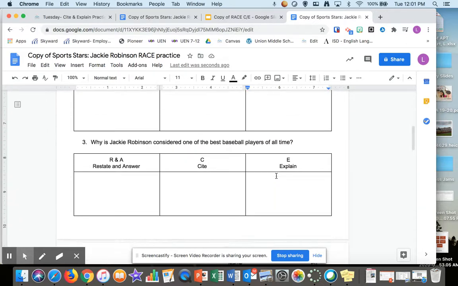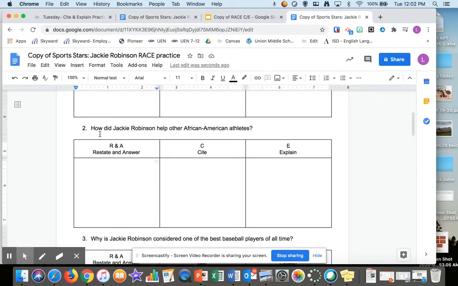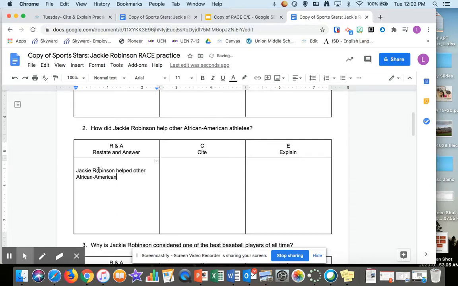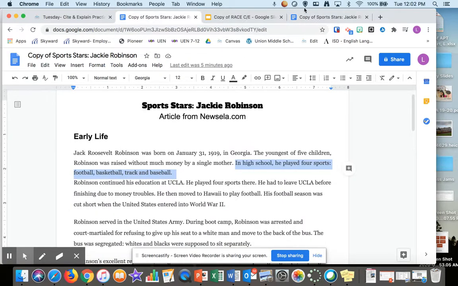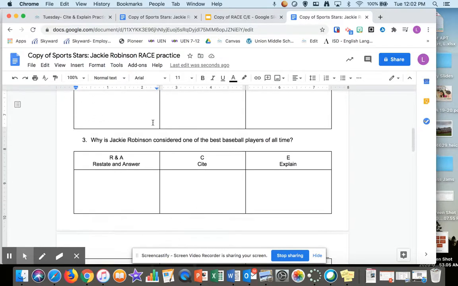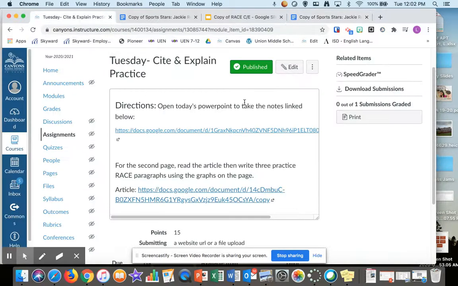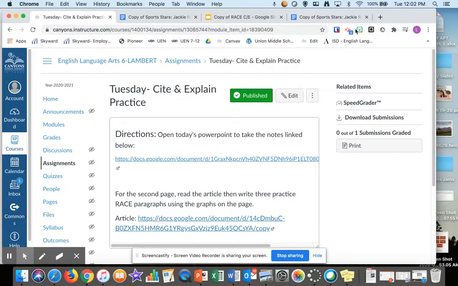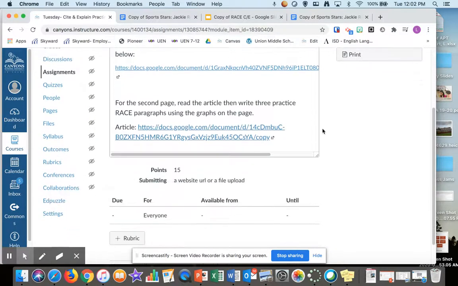Okay, so now you need to go through and finish these ones. So you're trying to restate and answer, how did Jackie Robinson help other African American athletes? Now remember what we learned yesterday. If you haven't done this, you need to go back. To restate, you just cross out the question words. So to restate, you'll start over here. Jackie Robinson helped other African American athletes by, and now you need to make sure you use the article and figure out how to answer that question. And you're going to do the same thing for here. Now when you are done, you will come back here and yours will have a submit button, and you're going to click submit, and all will be well.